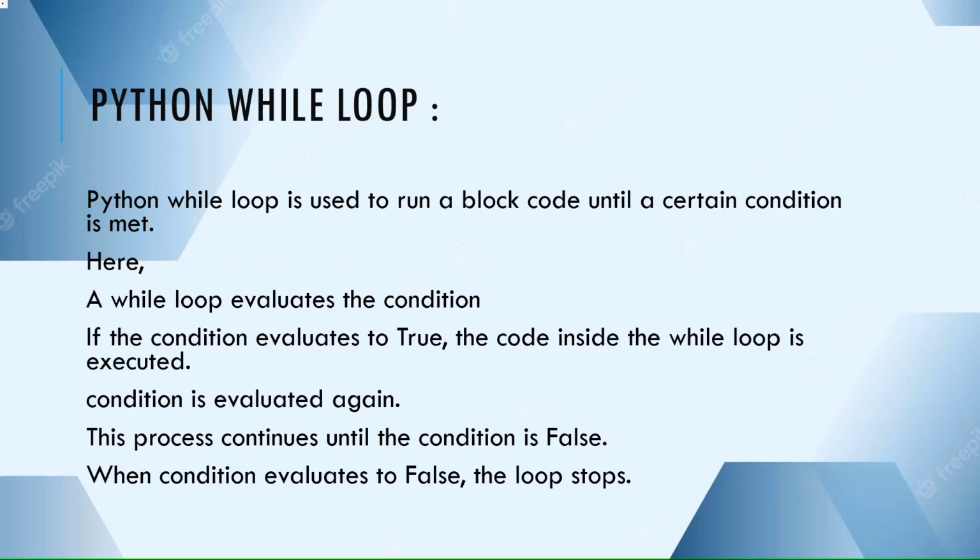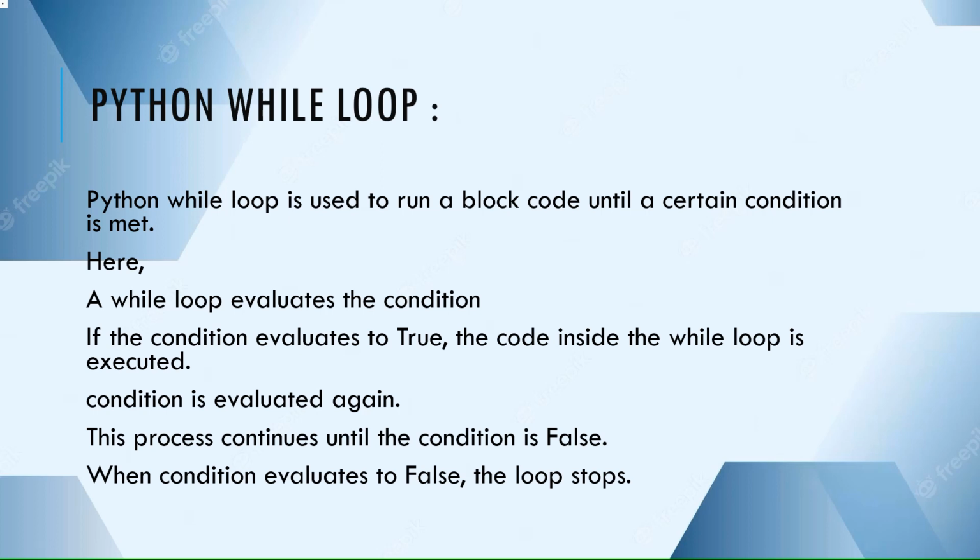So here is another repetition statement in Python, the while loop. Now let us see the while loop in Python. A Python while loop is used to run a block of code until a certain condition is met. Here the condition is evaluated. If the condition is initially false, the code block inside the loop is skipped and the program continues with the next statement after the loop.